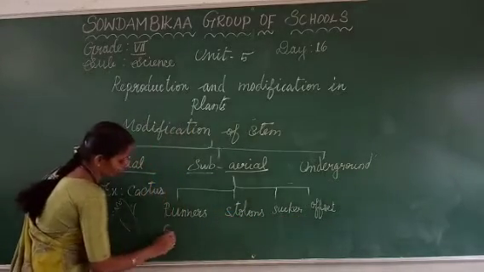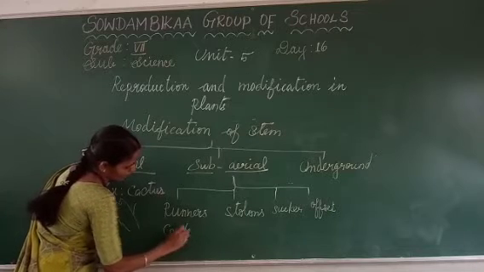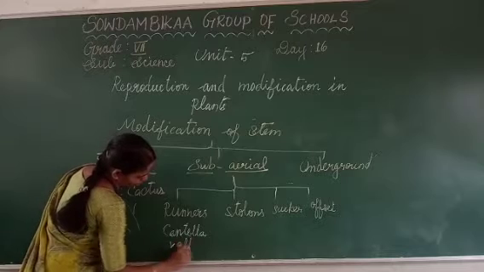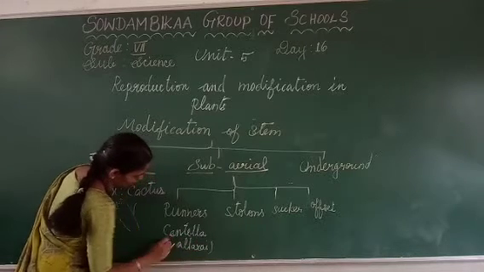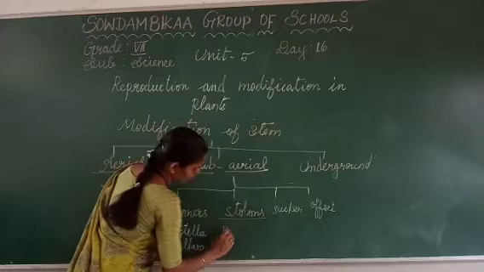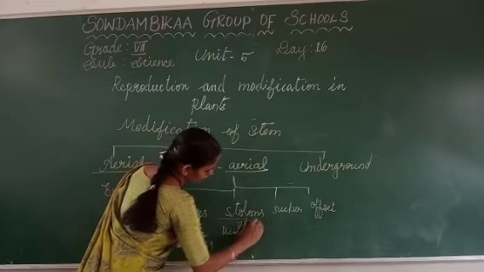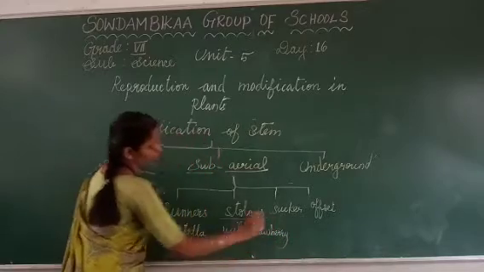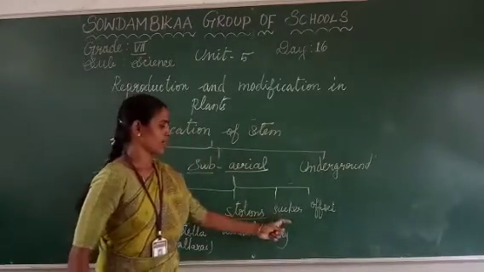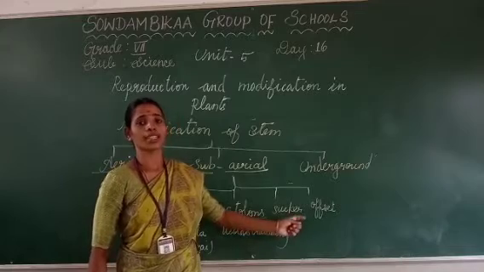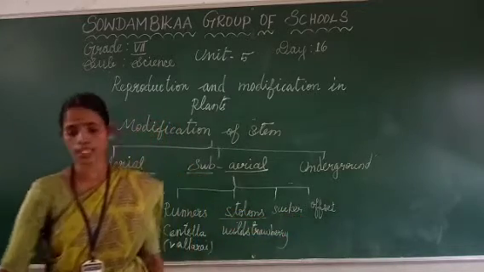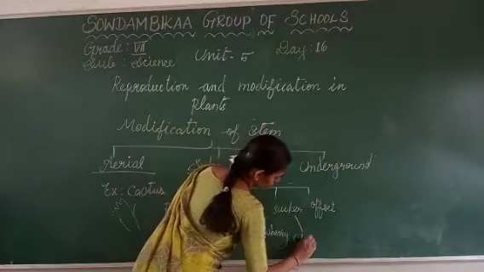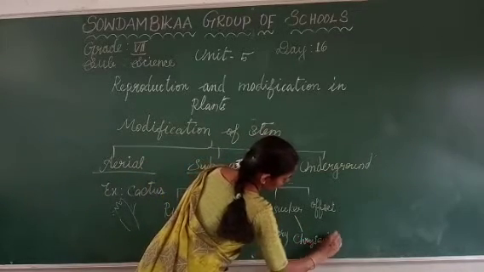We can give the example of runners: Centella, the Tamil name is Vallarai. For stolons: wild strawberry. For suckers, we can give the example of chrysanthemum.